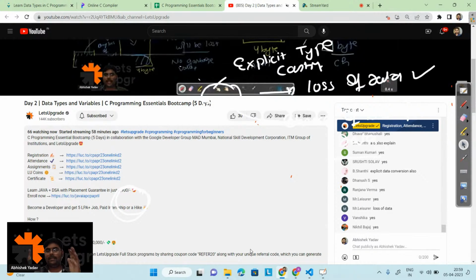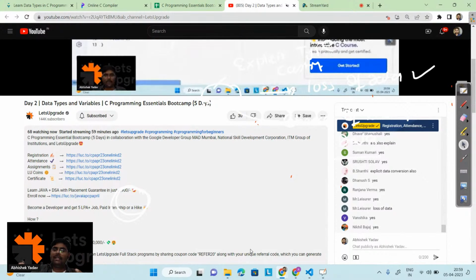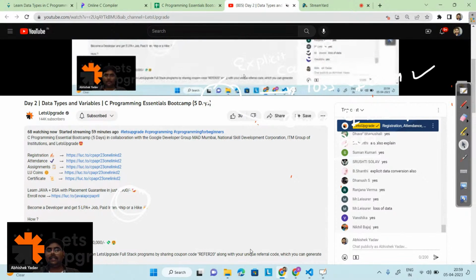Basically, implicit typecasting means when you are transferring the data from a smaller data type container to a larger data type container, implicit typecasting will happen. There will be no loss of information, so you will get the correct output.